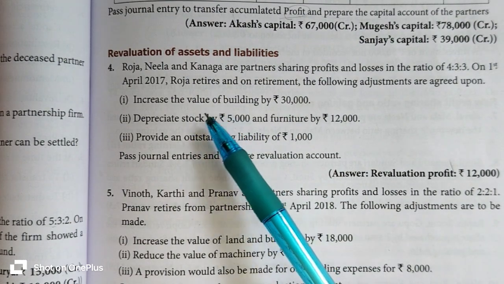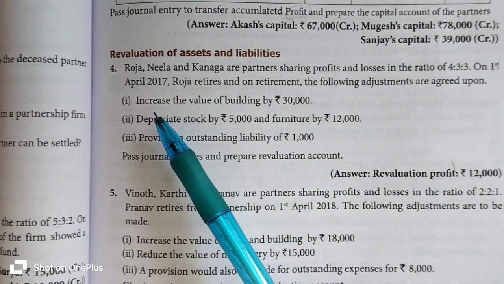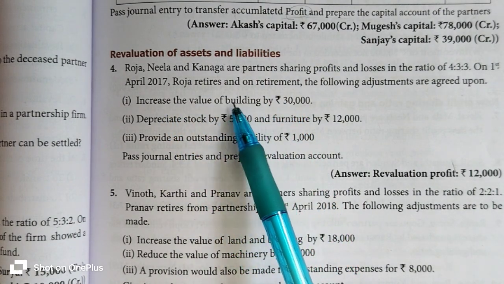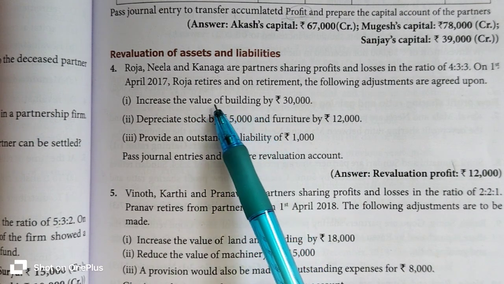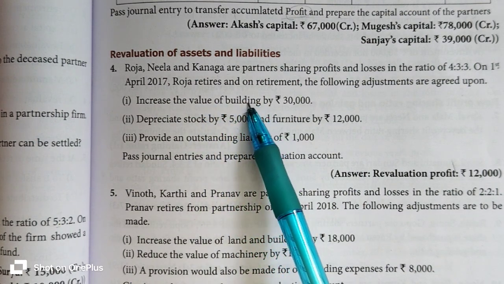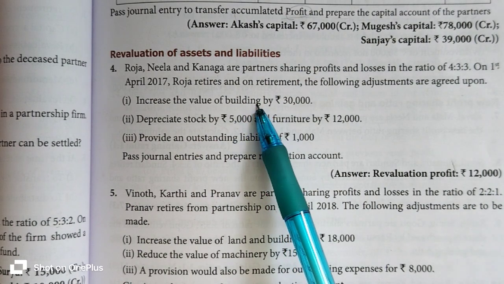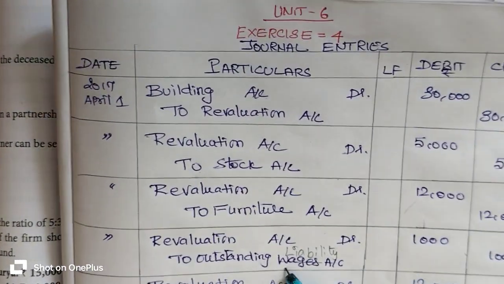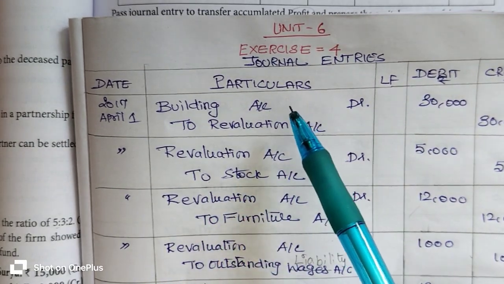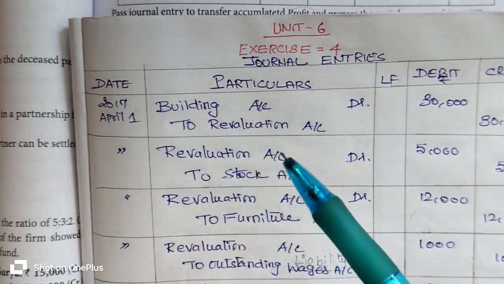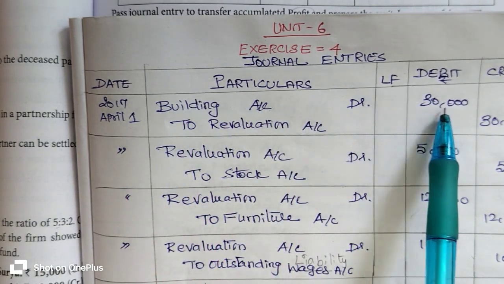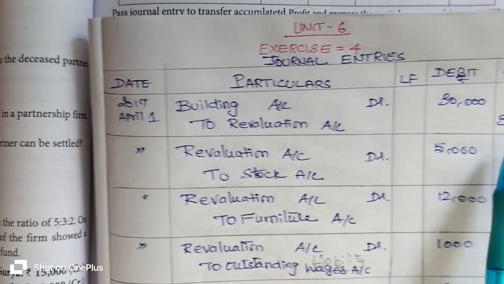So, at the time of revaluation of assets and liabilities, increase the value of building 30,000 rupees. So, building value increases. Building is an asset item, so asset value also increases. What is the journal entry? Whenever asset value increases, revaluation account is to be credited. Which account is to be debited? Concerned asset account is to be debited. The concerned asset account is building account. So, building account at 30,000 rupees to revaluation account 30,000 rupees.